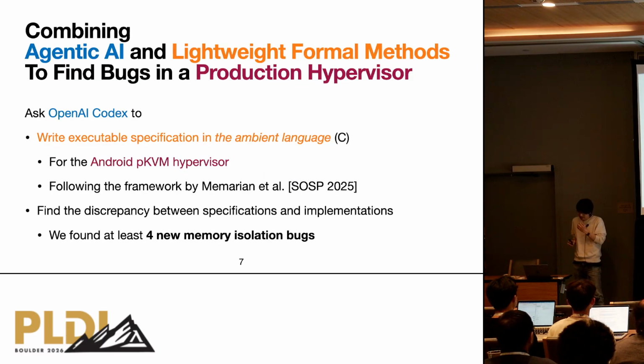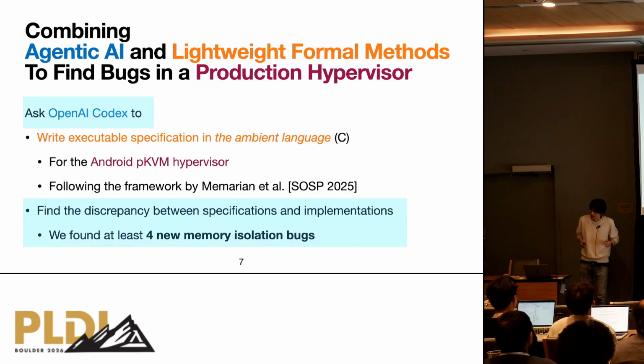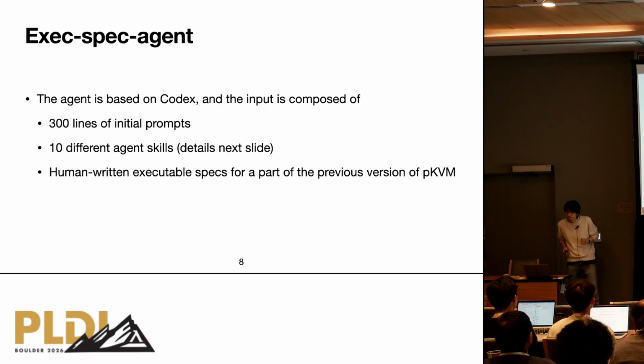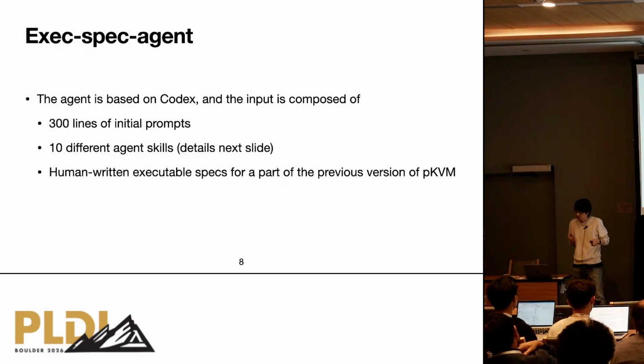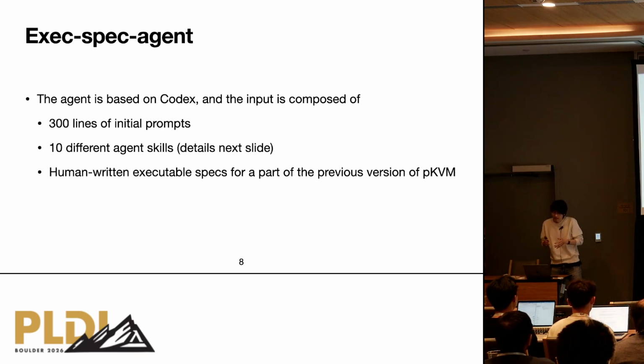So now this slide makes more sense to you, I guess. Now we would like to talk about what we actually did, what kind of agent we implemented, and what experience we had. First of all, the agent that we implemented is called the exec-spec agent. It is basically built on top of OpenAI Codex, composed of tons of prompts: 300 lines of initial prompts, 10 different agent skills, and a knowledge base of how to write executable specs.